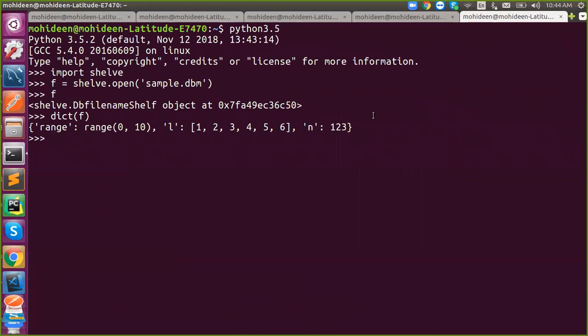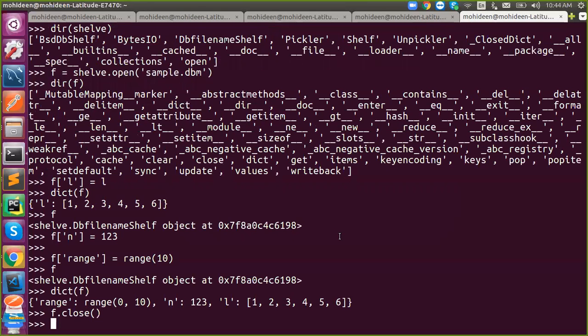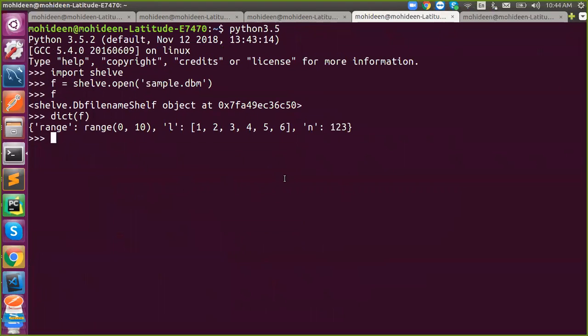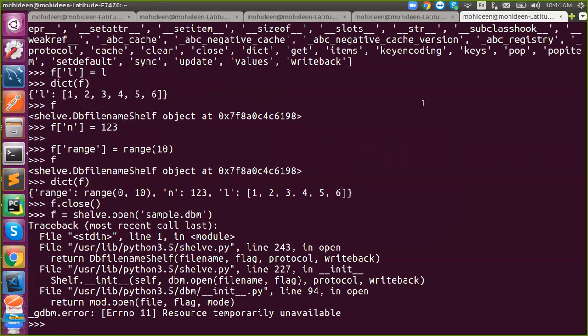Got it? Once it's saved, you'll see the changes reflected. Understand? And I open it again to read. So we can use it only once, it seems. So close it here. Now you can use it.